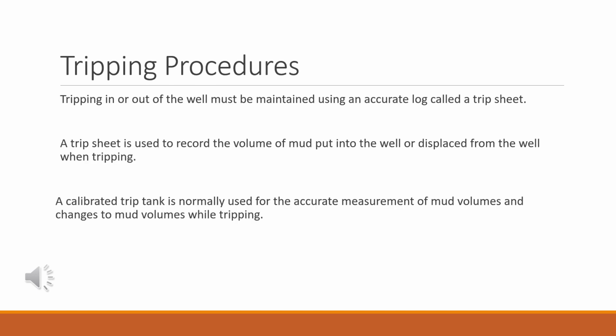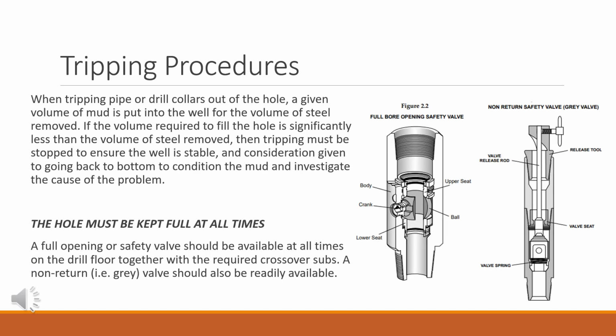Tripping procedures. Tripping in or out of the well must be maintained using an accurate log called a trip sheet. A trip sheet is used to record the volume of mud put into the well or displaced from the well when tripping. A calibrated trip tank is normally used for the accurate measurement of mud volumes and changes to mud volumes while tripping. When tripping pipe or drill collars out of the hole, a given volume of mud is put into the well for the volume of steel removed.